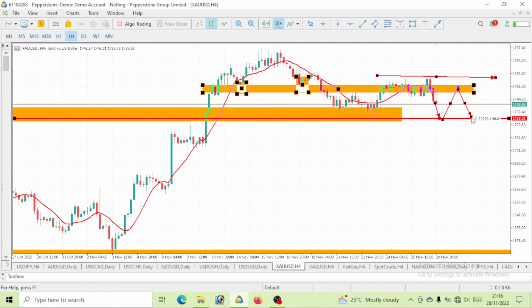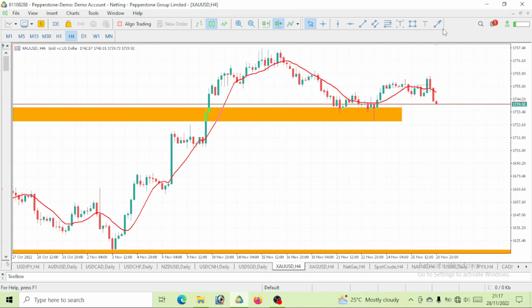If not, on this 4-hour time frame we would want to see this price ranging here. So first of all, the first move we want to take on this gold is straight to a level of 1728, then possibly ride up again to a level of 1744. So watch out for that level. A drop should be made to 1728, then a bullish move should be made to 1744 before we can continue our bullish move or a bearish move. Anyhow price plays out, we are going to take this trade on this gold.